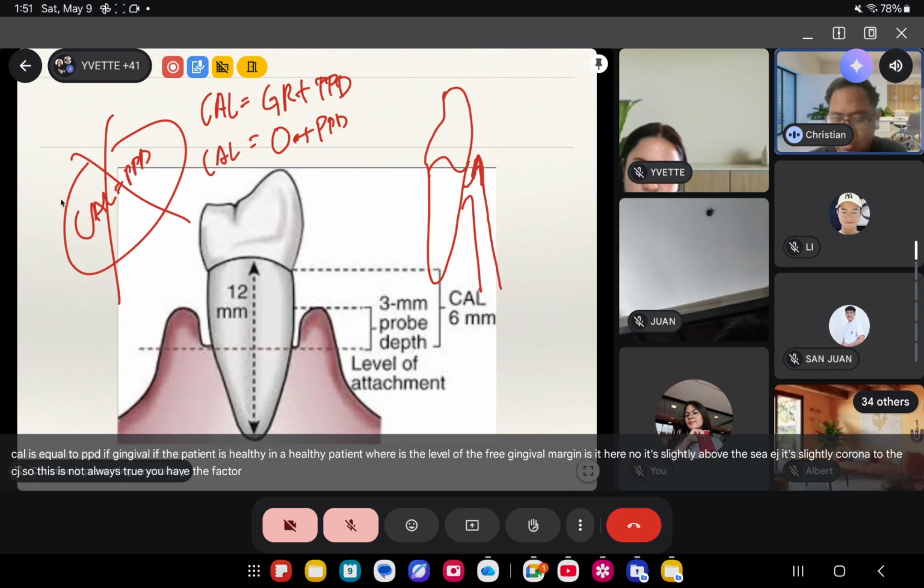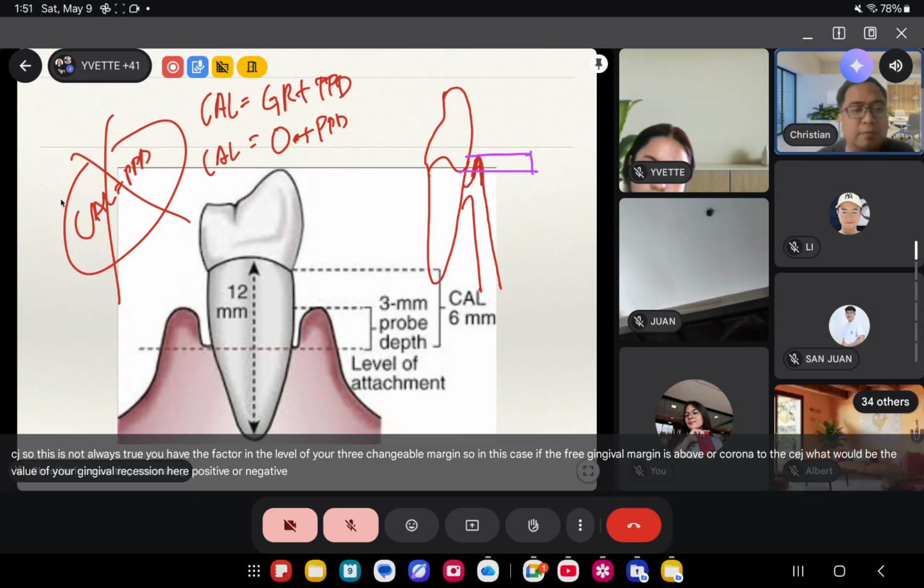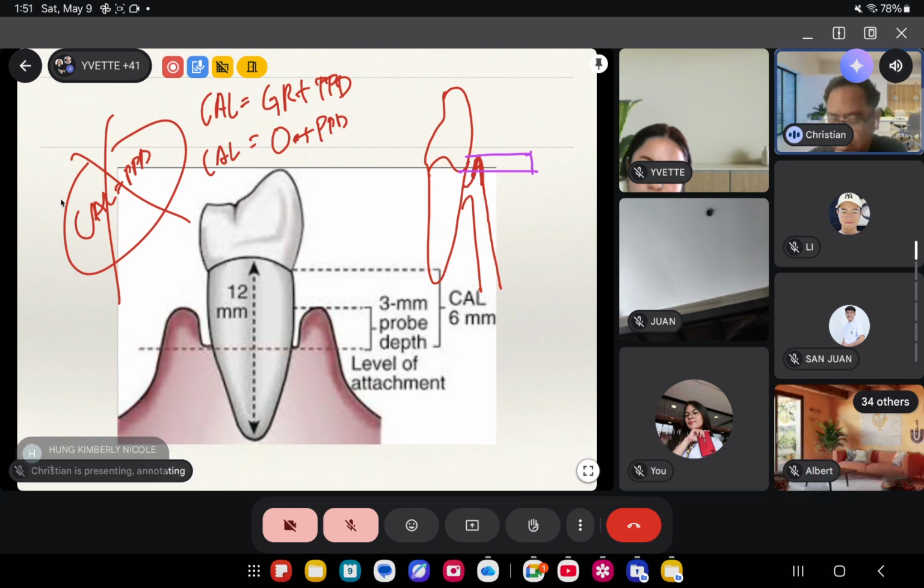You have to factor in the level of your free gingival margin. So in this case, if the free gingival margin is above or coronal to the CEJ, what would be the value of your gingival recession here? Positive or negative? Anong value niya? If it's coronal to the CEJ. Coronal, ha? Dito, anong value natin? Is it positive or negative?